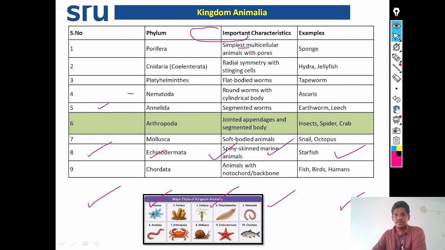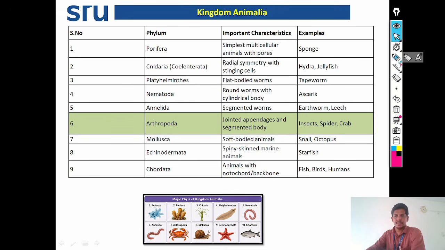See here the major phyla, their important characteristics and examples. Phylum Porifera: these are the simplest multicellular animals with pores. Example: sponges.